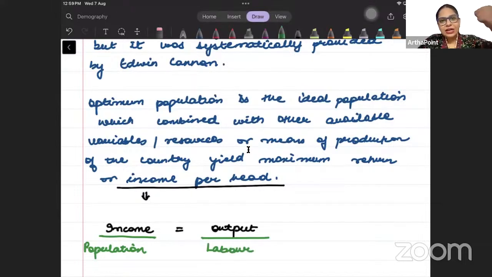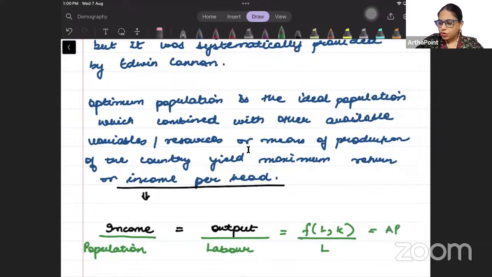Now if I link this to microeconomics, if I look at this in micro, output, which is a function of labor and capital, divided by labor, L. So what is this output divided by labor? Average product of labor.